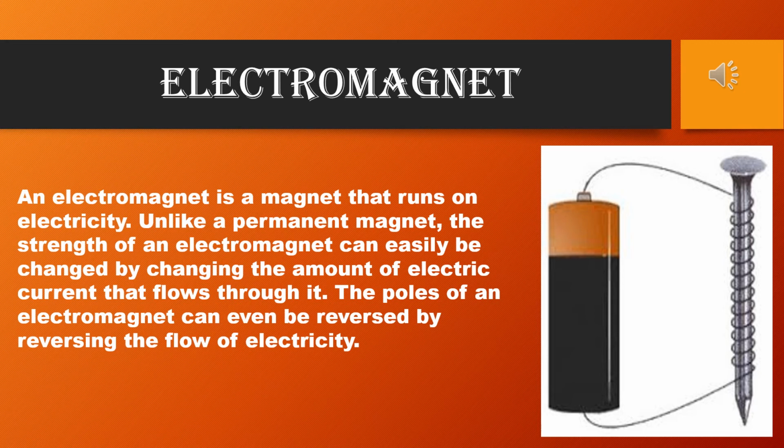See the diagram. With a battery a wire is connected and a screw is there, an iron screw. So this iron screw becomes an electromagnet when current is passing through this wire, that means the circuit is on. But when current is not passing, that means the circuit is off, that time this iron screw is not behaving as a magnet. That means it is a temporary magnet.